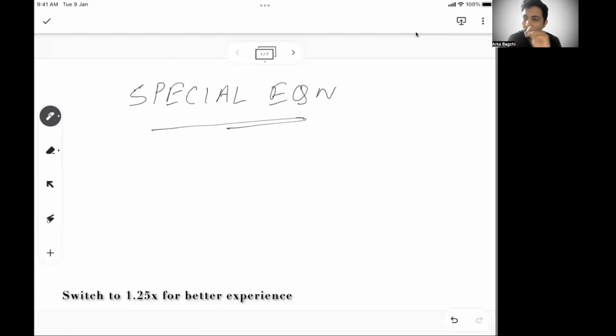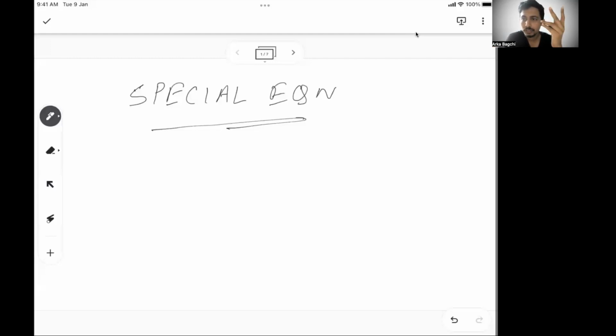To give a little more context, in the last few sessions we talked about simple linear equation. We understood the fundamentals, and we did a couple of practice sessions where we covered the foundational problems as well as a few advanced level problems. In continuation to simple linear equation, there are certain problems which come under special equation, and these are very important type of problems. There are a couple of concepts that need to be understood, which we will do as we go through the problems.